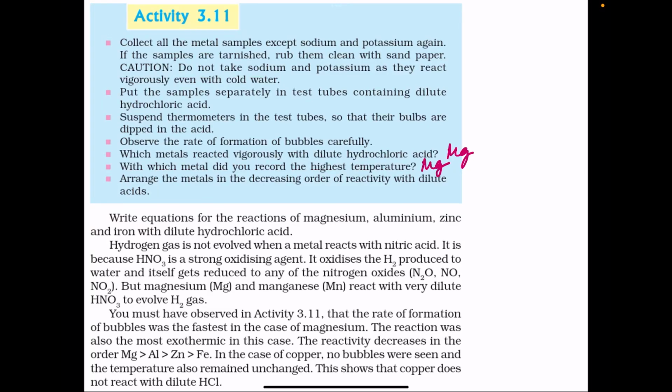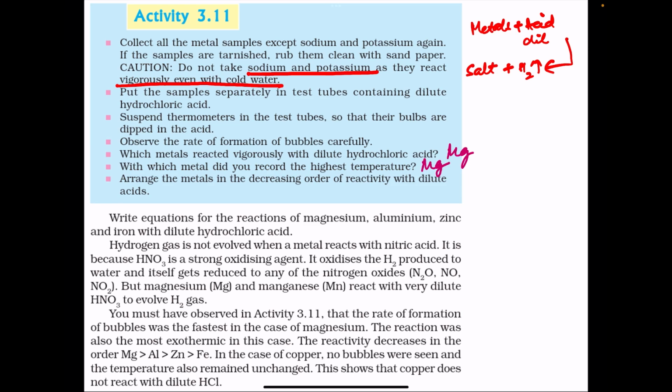Now, reaction of metals with acids. Metals react with dilute acid to form salt and give hydrogen gas. Sodium and potassium metals are very reactive. They react vigorously even with cold water, so they are not taken for the activity. Other metals like magnesium, aluminum, zinc and iron are taken for the activity to check their reaction with acids.